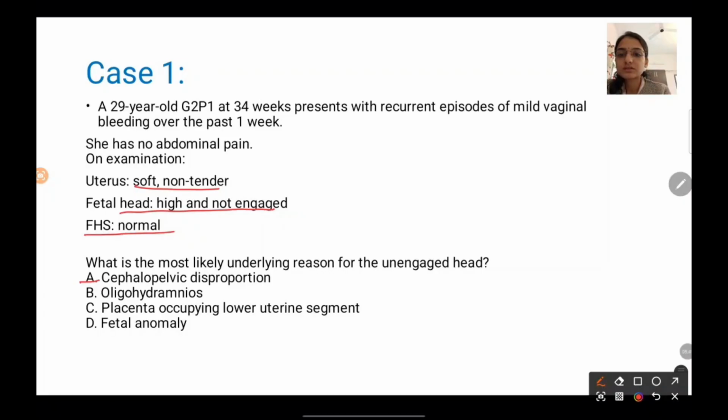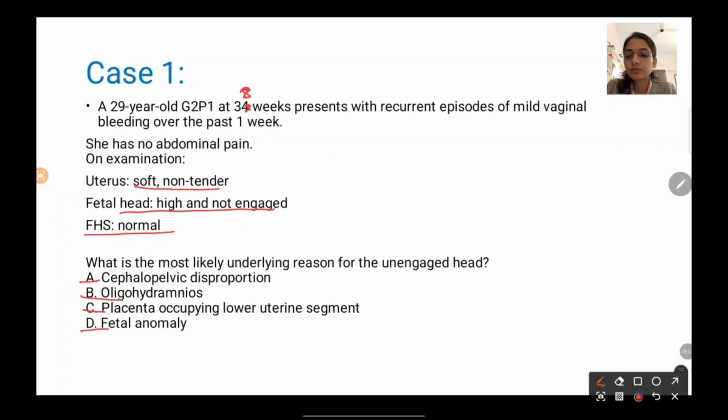I'm sorry, this is your 38 weeks of gestation, okay? So it could be cephalopelvic disproportion, oligohydramnios, placenta occupying lower uterine segment, or fetal anomaly.